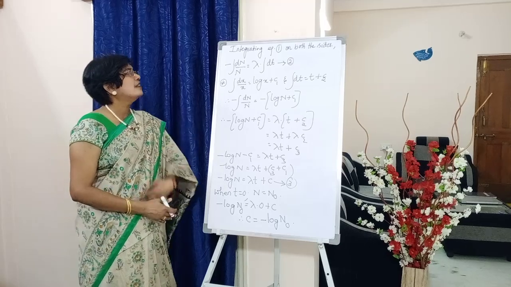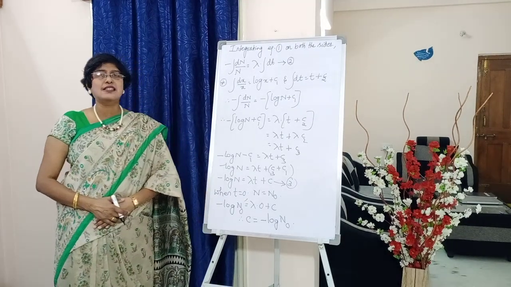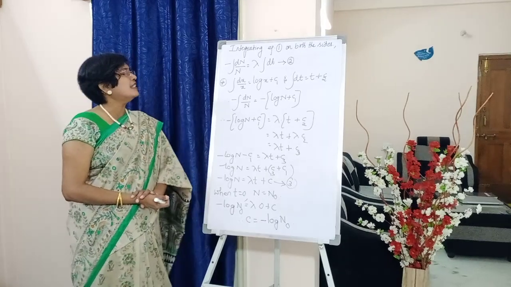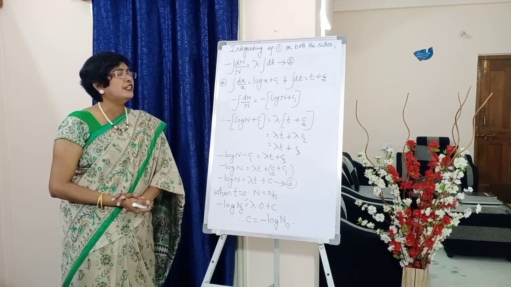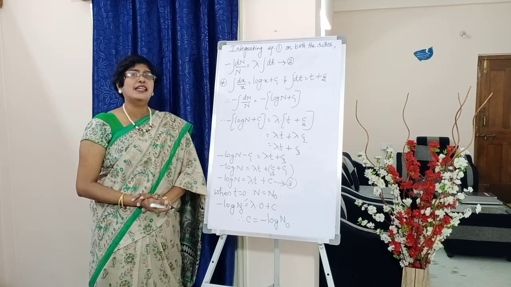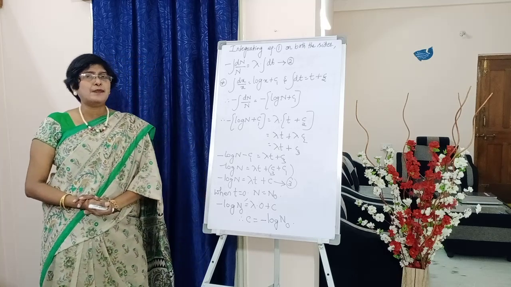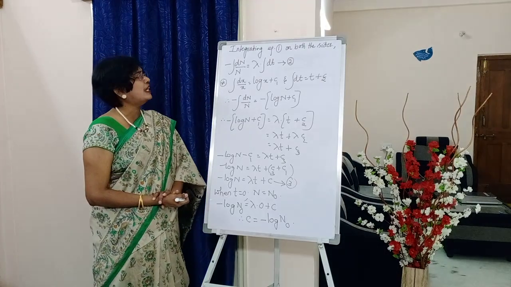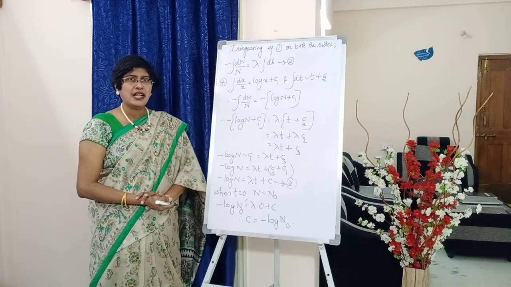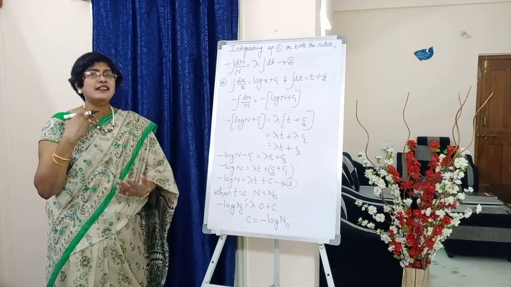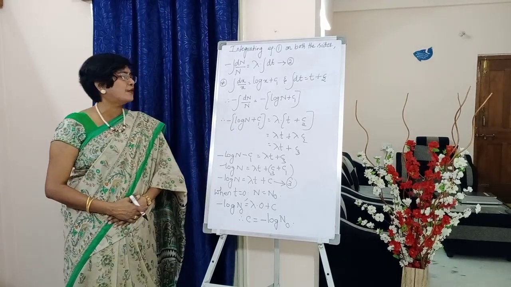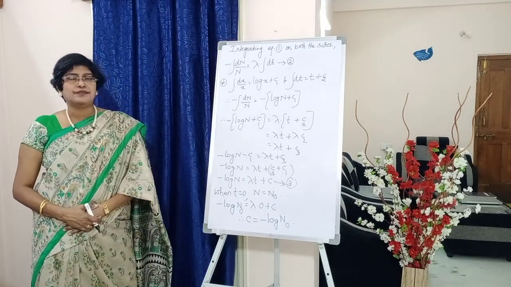So once again, integrating the equation on both sides, students. You know how to write the integral symbol, right? Minus integral dn by n is equal to lambda into integral dt. Mark it as equation 2. But we know that integral dx by x is equal to log x plus constant. Using that, integral dn by n will be log n plus c1, and integral dt is t plus c2. So applying these values to our equation, we can write minus of (log n plus c1) is equal to lambda into (t plus c2).